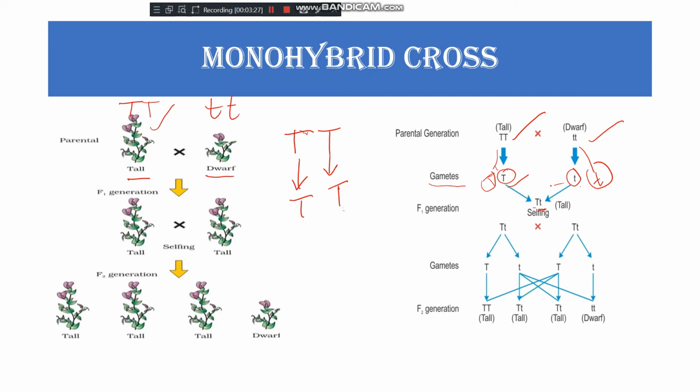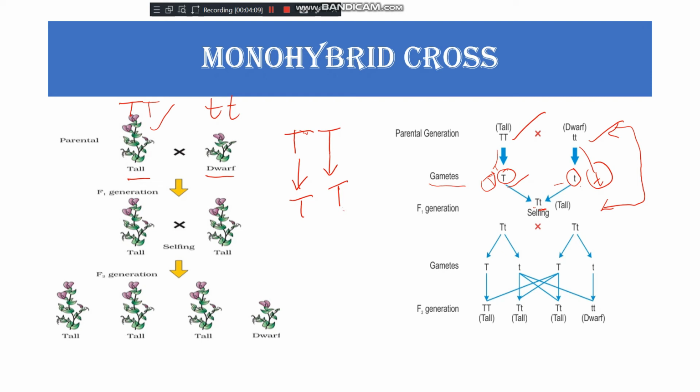So by this experiment, up to the F1 generation, Mendel gave one law, that is the law of dominance. He said that in the F1 generation, only one characteristic or trait is expressed, though another trait's allele is also present, but it is not expressed. The characteristic which is expressed is called the dominant characteristic. Because of the dominant gene, the dominant characteristic is expressed, and here tallness is the dominant characteristic. So in the F1 generation, all the plants were tall.